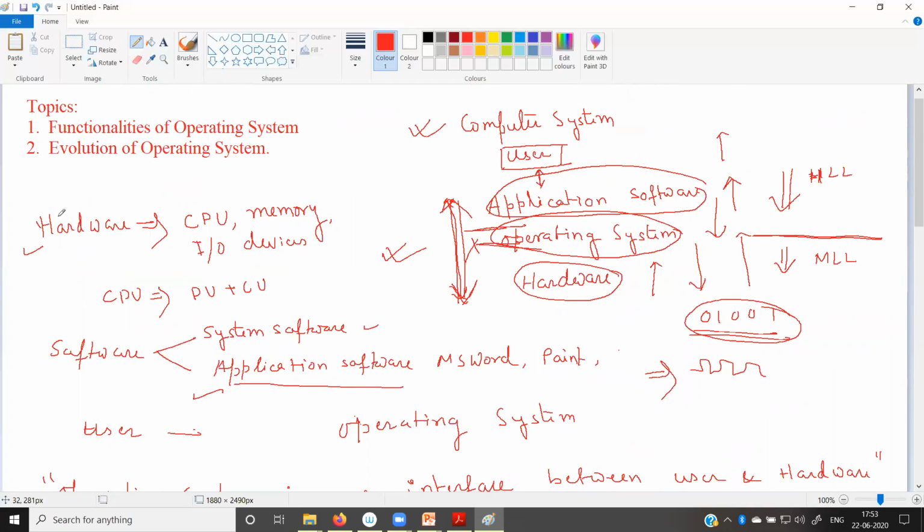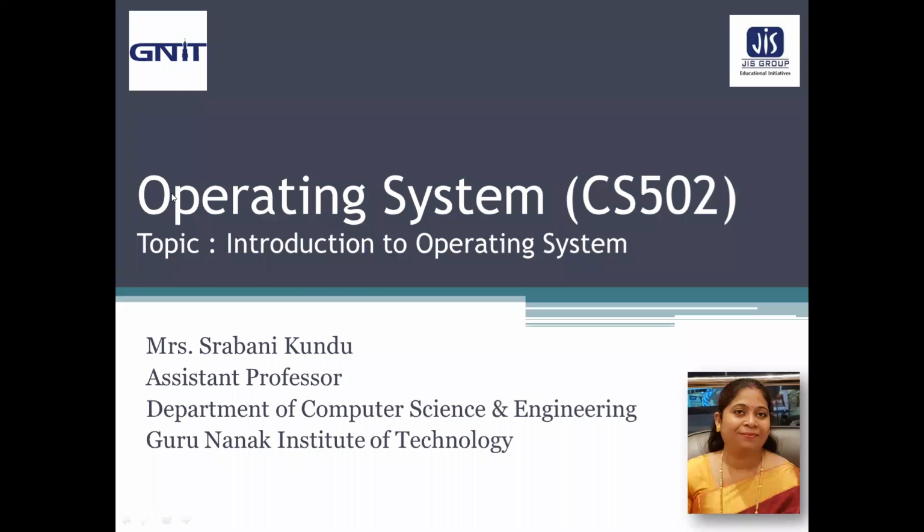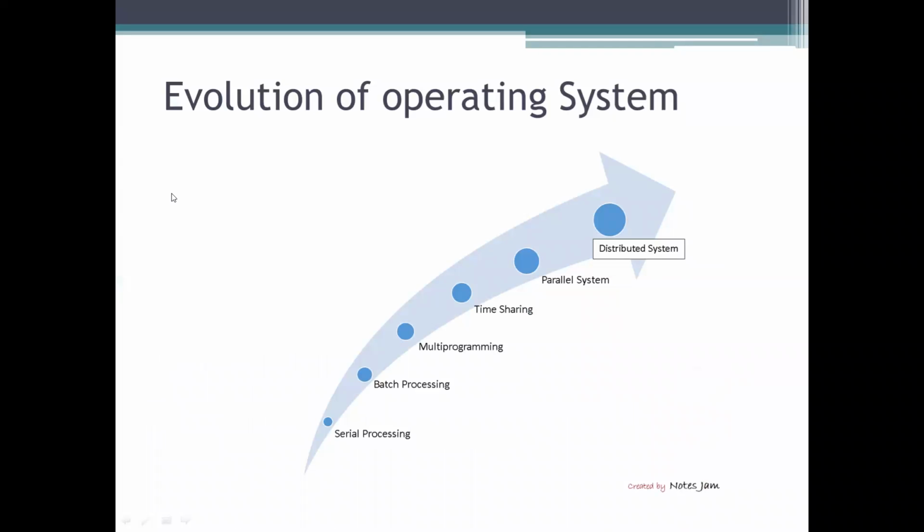Now the next topic is the evolution of the operating system. Fine. So, if you see this slide, these are the different evolution phases of the operating system. The first one was serial processing. Initially, there was no operating system, and the first operating system which evolved was serial processing.